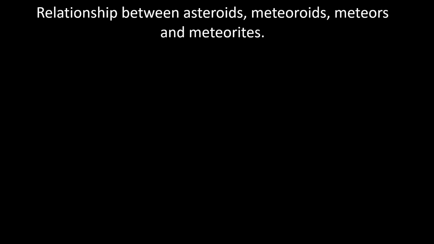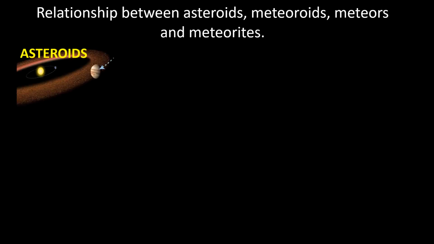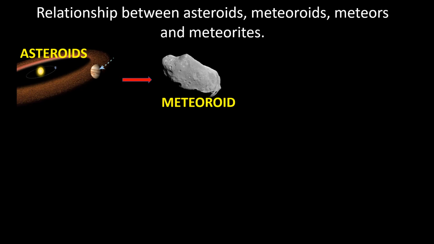Let's understand the relationship between asteroids, meteoroids, meteors, and meteorites. When asteroids located between the planets Mars and Jupiter collide, they produce smaller lumps of rock called meteoroids.